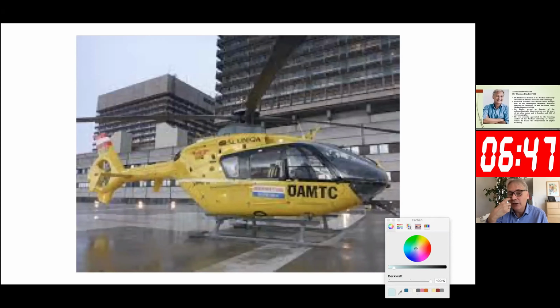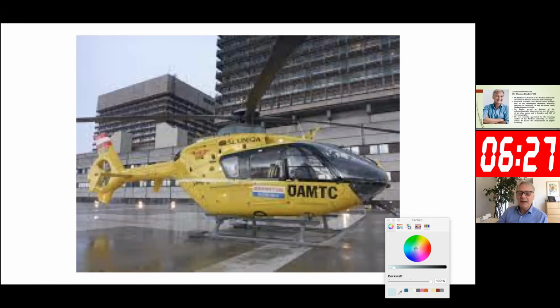I worked at that time in the emergency department. The emergency department was something new. We didn't have that in any other hospitals, an emergency department where a helicopter would land and bring patients in. This was quite new at the time in Austria. And this is the helicopter pad of our hospital.